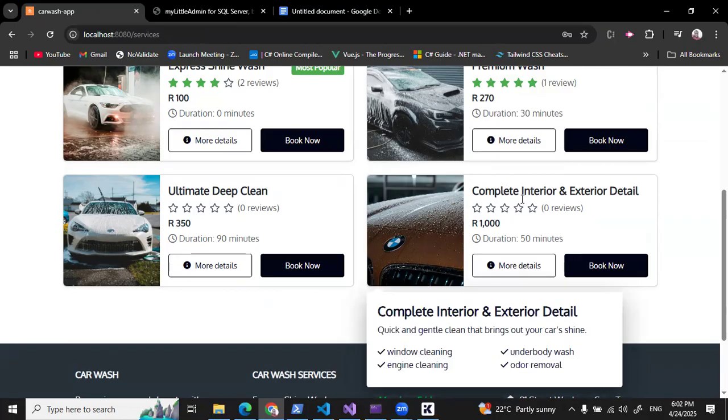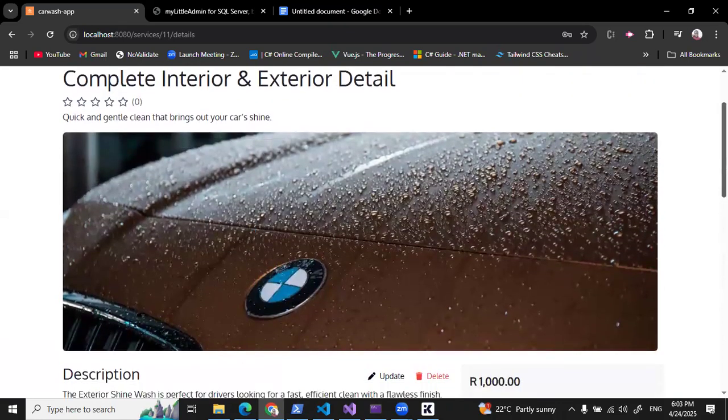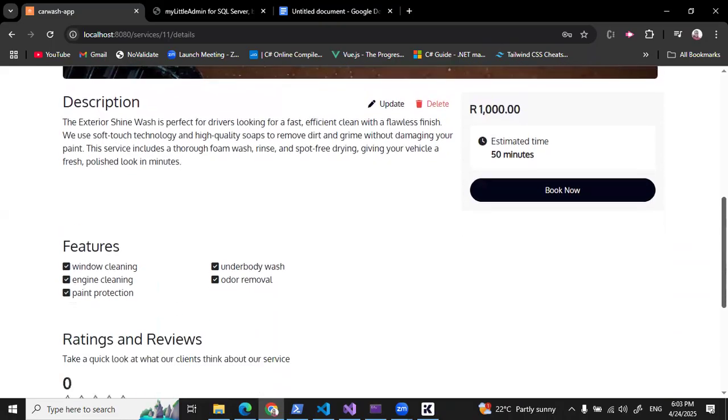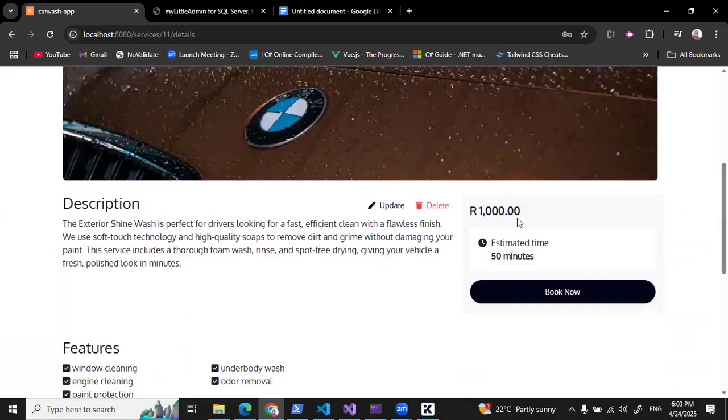We can see the new name, the new price, and the new image. If I click more details again, I can see the entire image and the title, as well as the new price. All right. That is how services are updated.